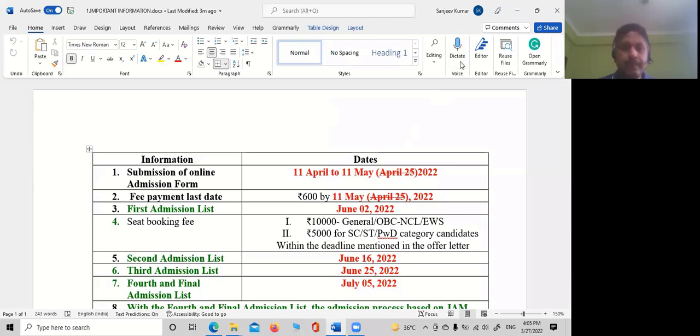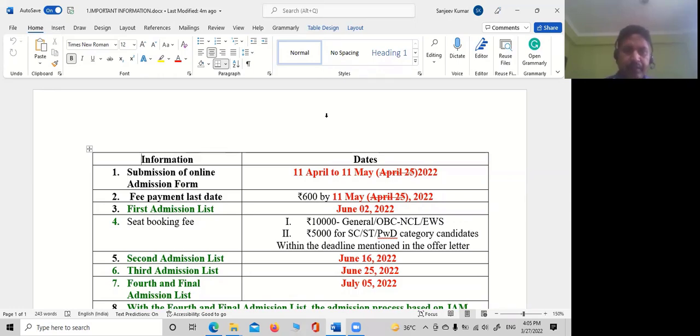Yes, sir. So first thing is, after clearing the exam, you have to apply for the admission form. Applications opened on April 11th, and earlier the last date was April 25th. Now they have extended it, and the new deadline is 11th May 2022.